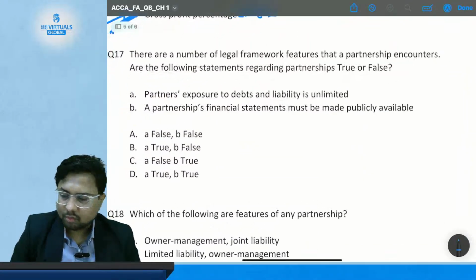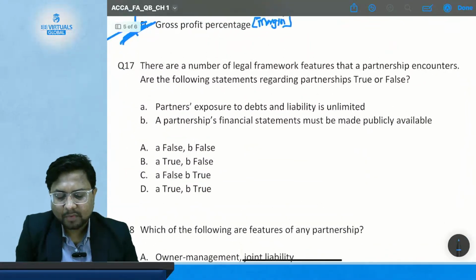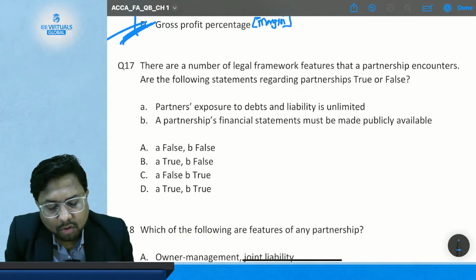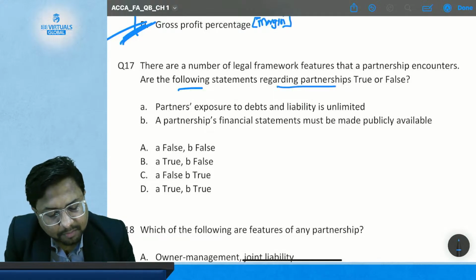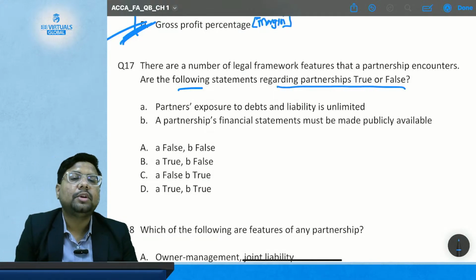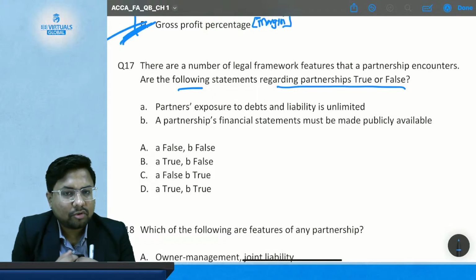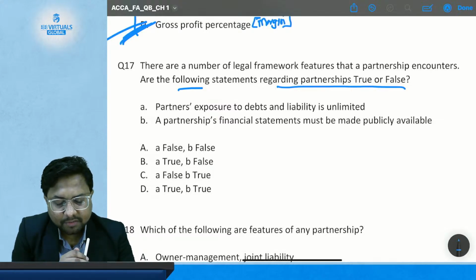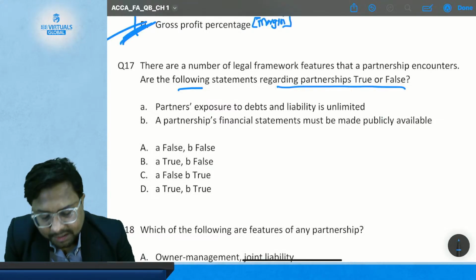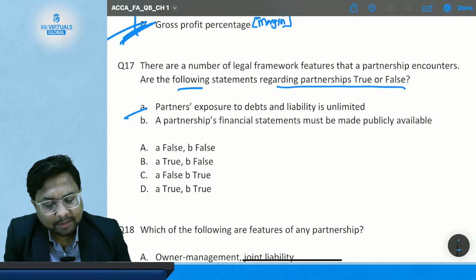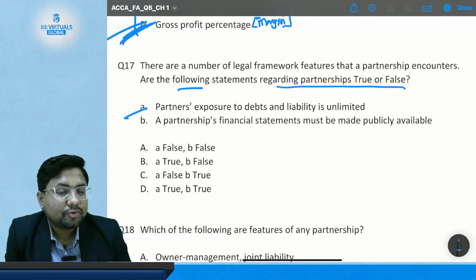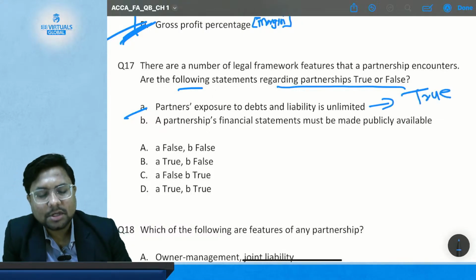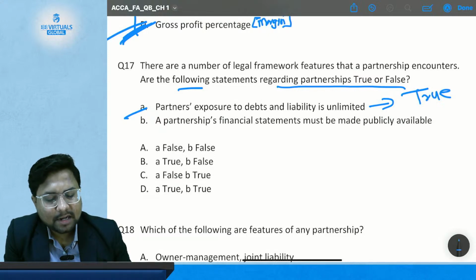Now question number 17. There are a number of legal framework features that a partnership encounters. Which of the following statements regarding partnership are true or false? So we have to tell which statements are true or false in case of a partnership firm. Statement A, partners' exposure to debts and liabilities is unlimited. Is this true for a partnership firm? Yes, this is true because in the partnership form of business, partners are exposed to unlimited debts and liabilities.